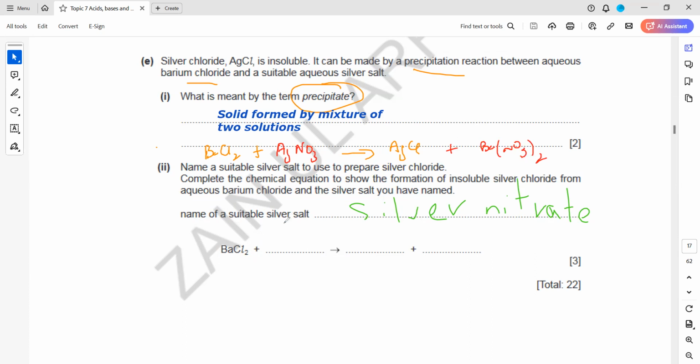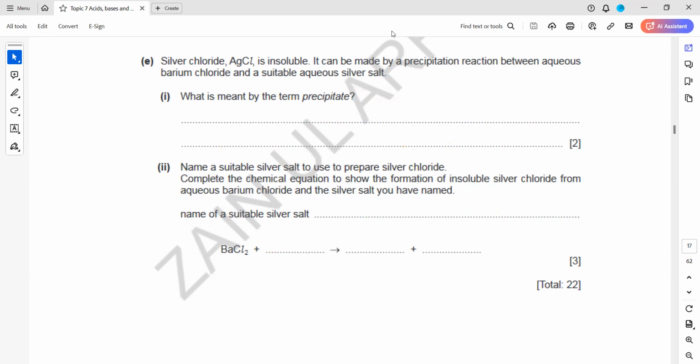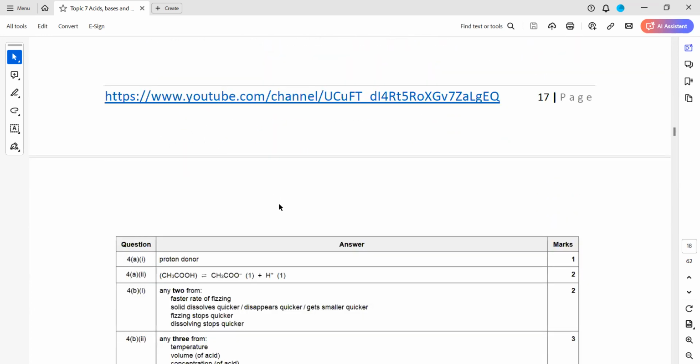So we complete the equation: silver nitrate, AgNO3, produces AgCl plus barium nitrate. Then the equation must be balanced. So we put 2 in front of silver nitrate, and silver is balanced. We put 2 for silver chloride too, and the rest are balanced. So this is a balanced equation for the reaction between silver nitrate and barium chloride.